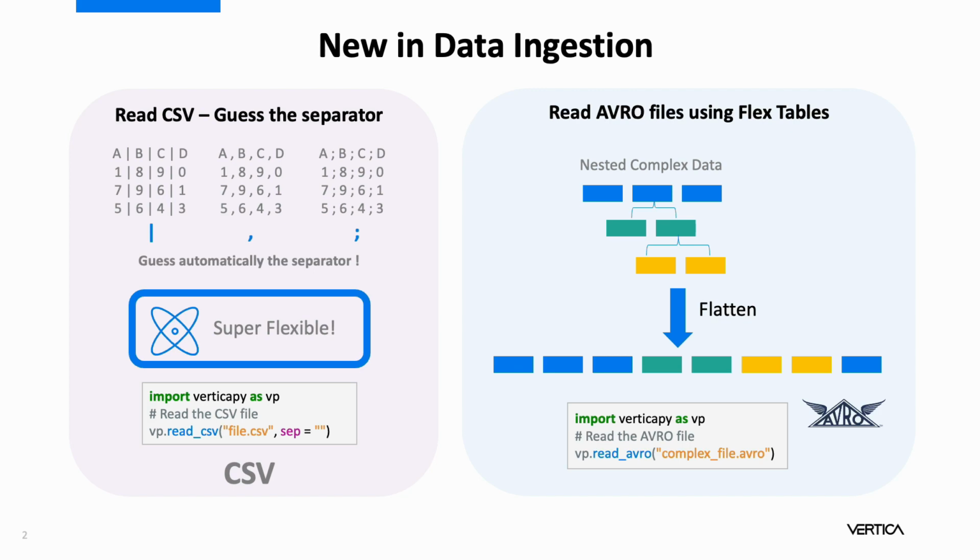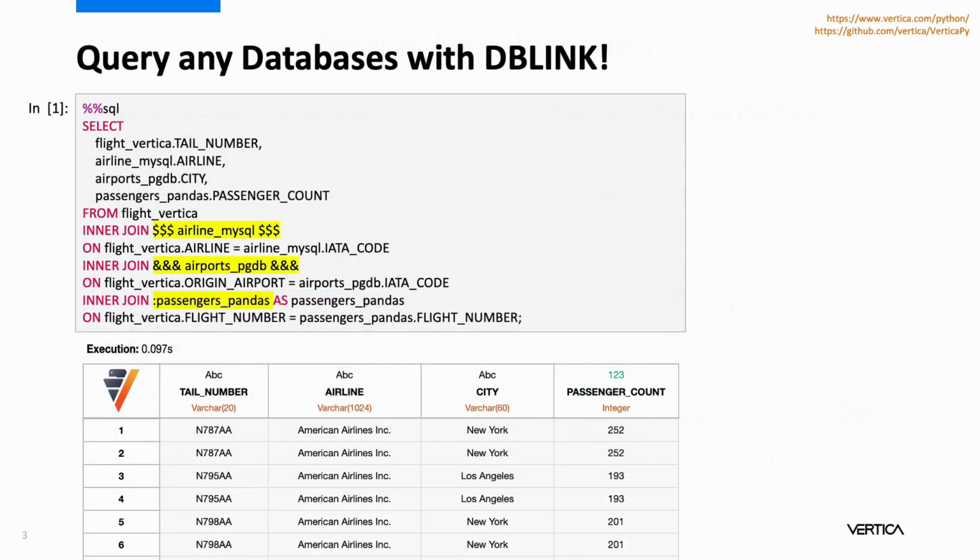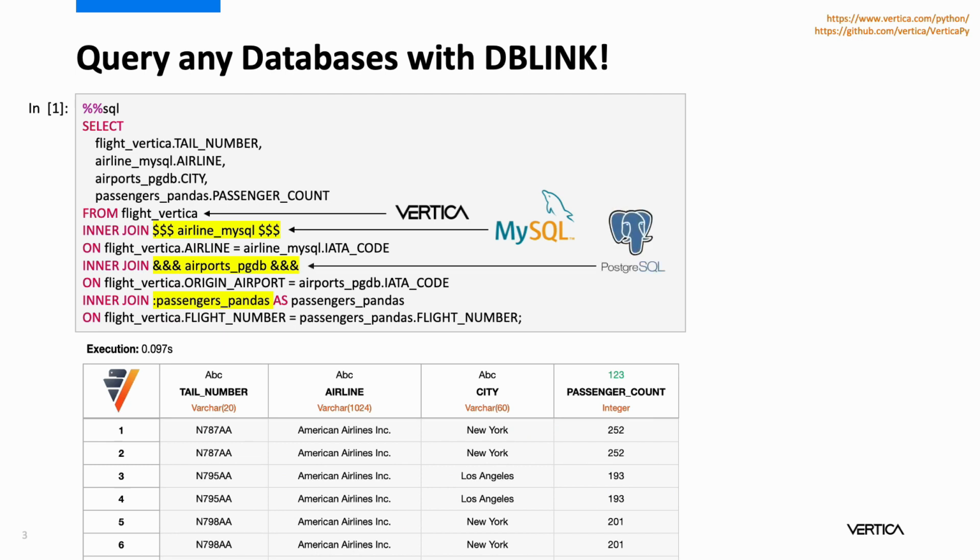But that's not all. The main feature of this release is the DBLink integration. Just imagine being able to query any data source. When I say any data source, I mean over databases or in-memory objects. For example, let's say that you want to join a source in Vertica with external sources. One in MySQL, one other in Postgres, and finally, one in memory using a pandas data frame.